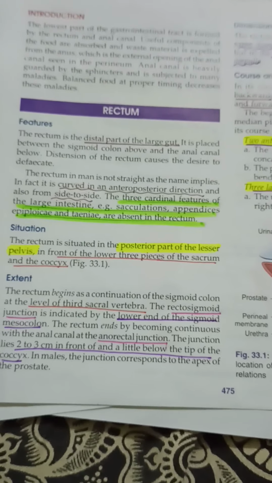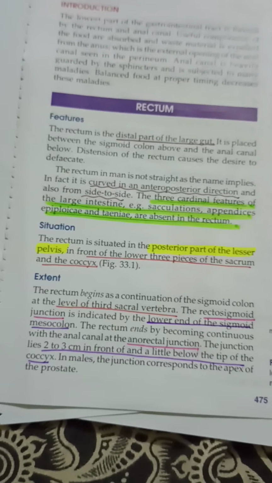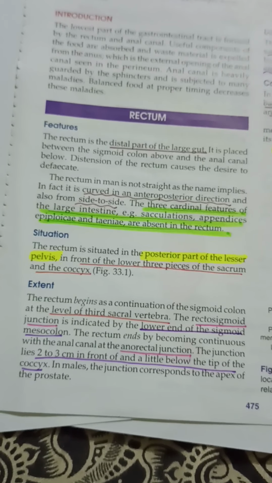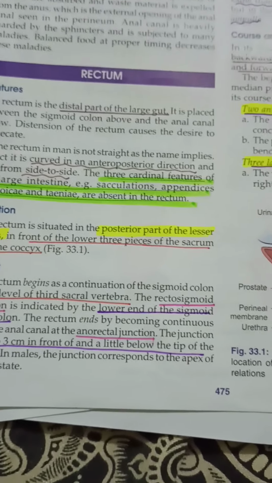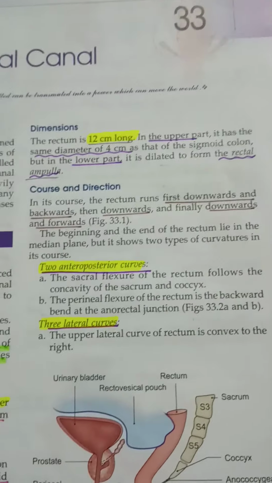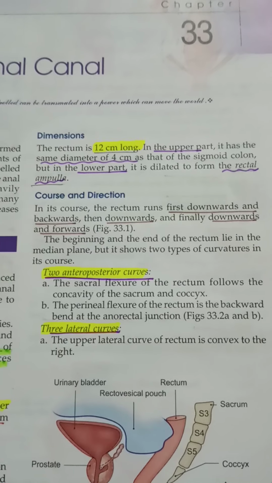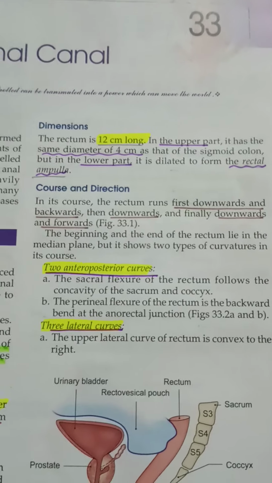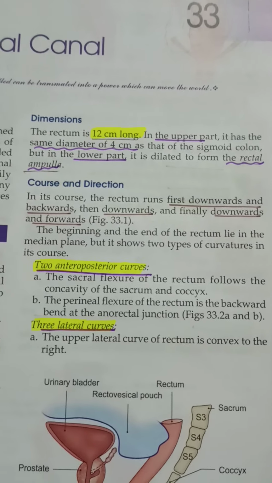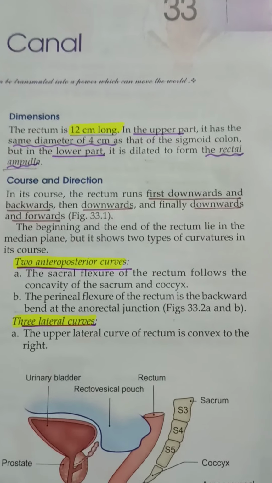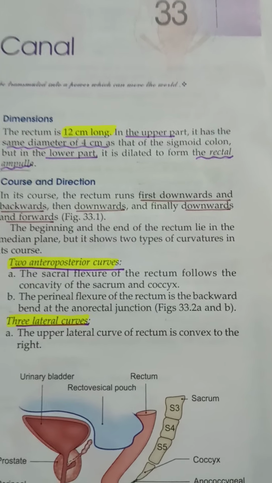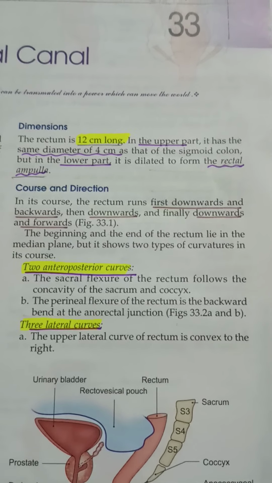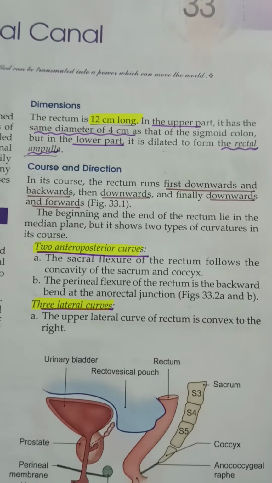This anorectal junction has two important points that you must note down. It is going to be 2 to 3 centimeters in front of the tip of the coccyx, and it also corresponds to the apex of prostate in males. Now the dimensions: this rectum is 12 centimeters long. In its upper part, it has a 4 centimeter diameter, which is the same as the sigmoid colon from which it is continued. But as it goes down, it becomes dilated to form the rectal ampulla. The lower dilated part of rectum is called the rectal ampulla.